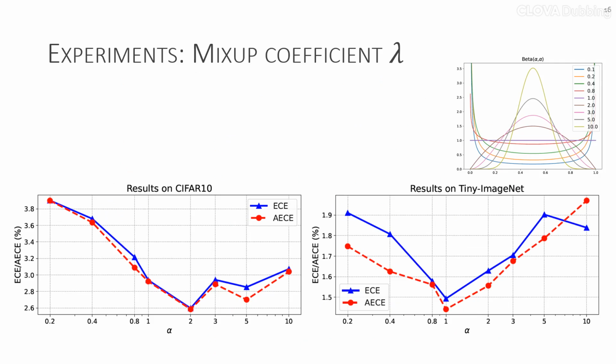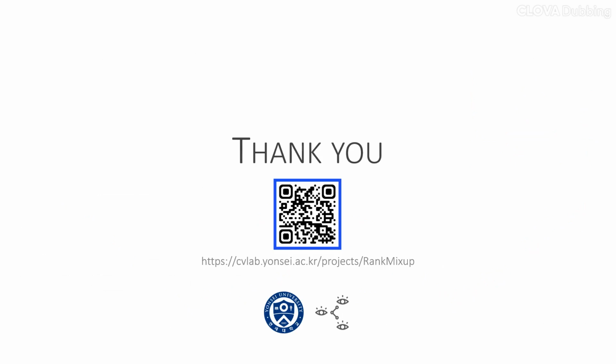We also analyze the impact of the Mixup coefficient on our method. Our findings indicate that our models achieve optimal performance with alpha values of 2 for CIFAR 10 and 1 for tiny ImageNet, respectively. This suggests that employing diverse Mixup coefficients drawn from such distributions enhances calibration performance by enabling more diverse sample augmentation. For more information, please see our paper.